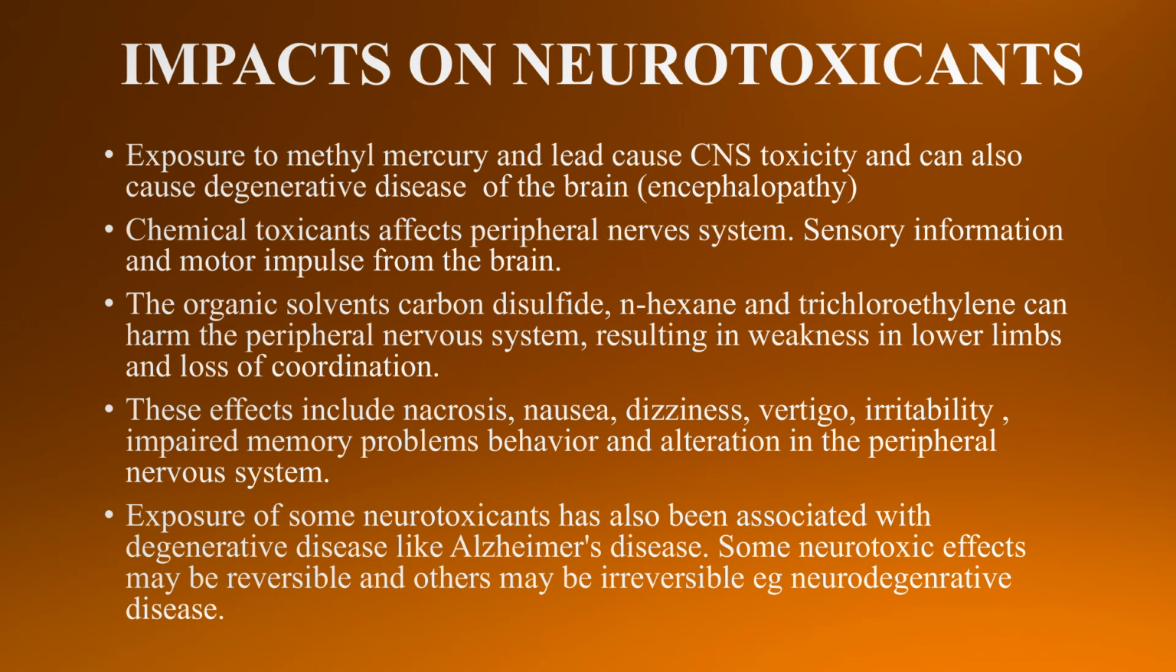Impacts of neurotoxicants: exposure to methyl mercury and lead. These heavy metals cause central nervous system toxicity and can also cause degenerative diseases of the brain. Chemical toxins affect the peripheral nervous system, and then sensory information and motor impulses from the brain. So these are the chemical toxicants that affect our sensory and motor impulses from the brain.